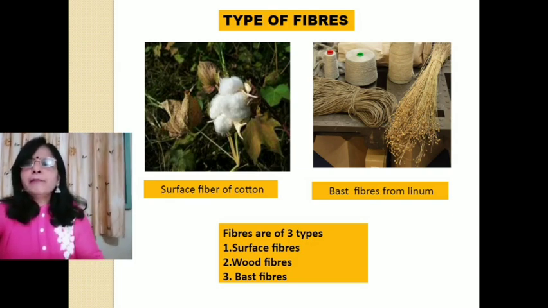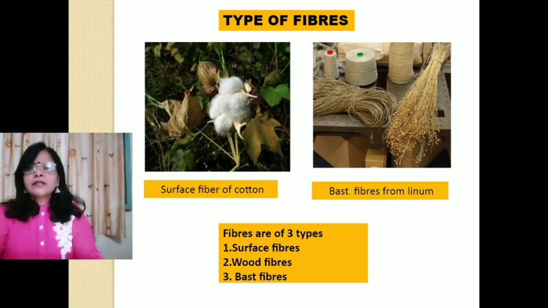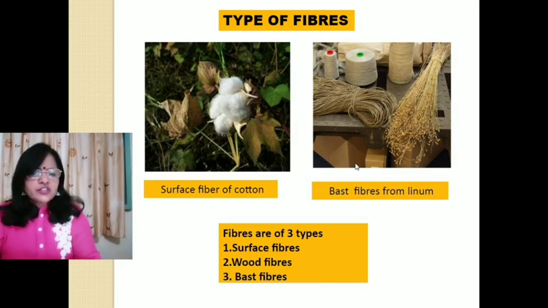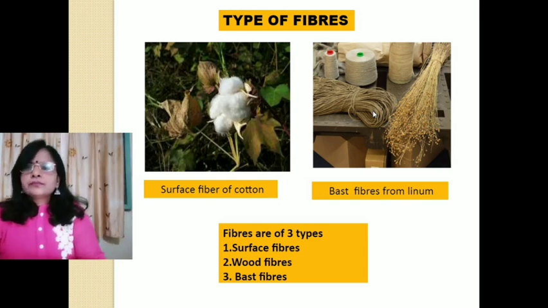Number 3, bast fibers. This type of fibers is present in the pericycle. Example, Cannabis sativa, and sometimes they are present in the phloem. Example, Corchorus capsularis. This picture is showing bast fiber from the Linum usitatissimum. This is fiber from the Linum plant. These fibers are also called extraxylary fibers.